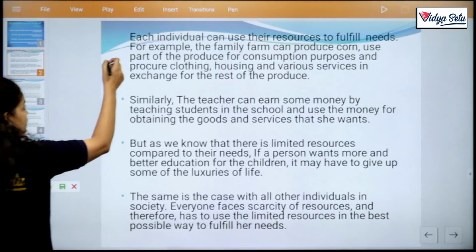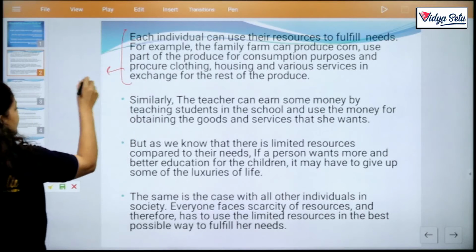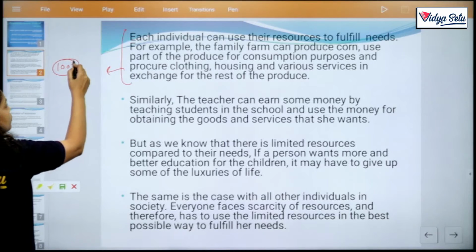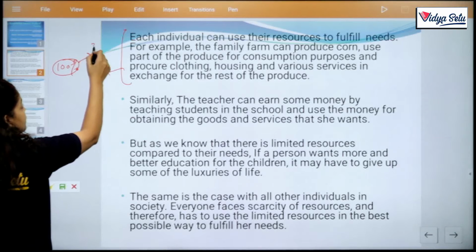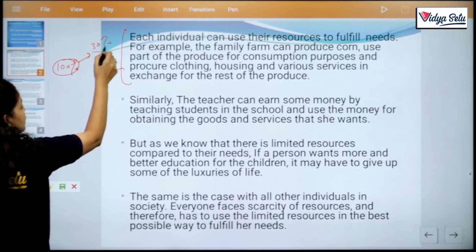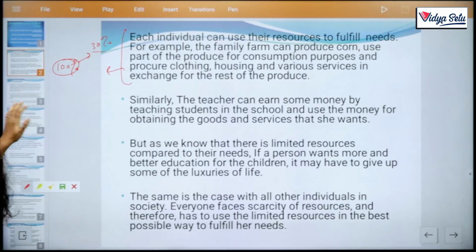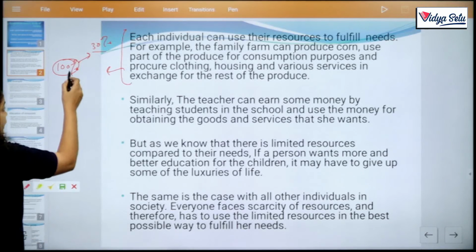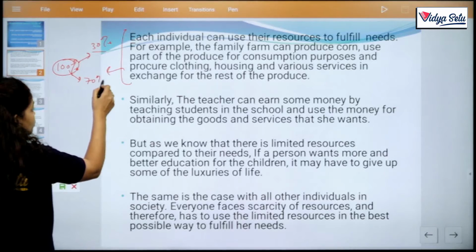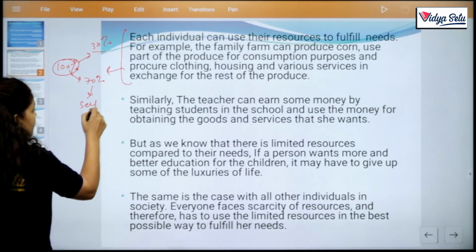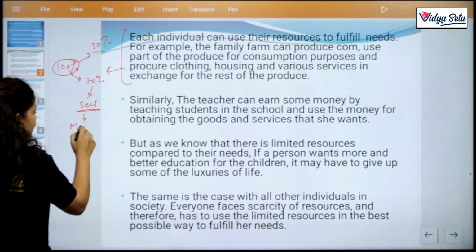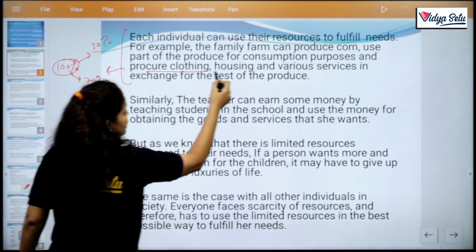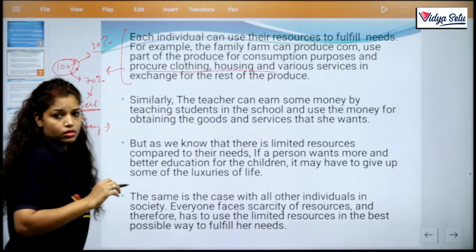What this para is trying to say is that if a farmer produces 100% of corn, then 30% he retains. Why does he retain it? Because of his consumption, his family's consumption. The rest of the 70%, he goes to the market and sells it and earns money, and with the money he exchanges for housing, clothing and extra services. Okay.